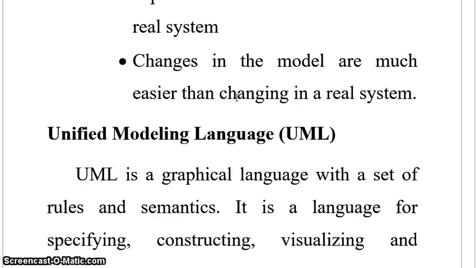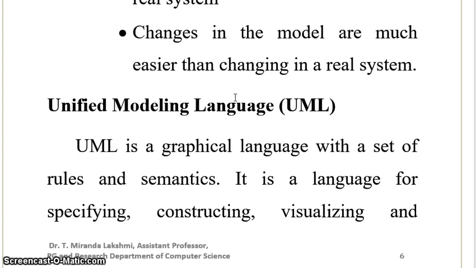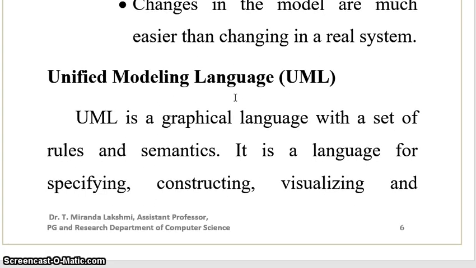Now we can get into Unified Modeling Language, that is UML. In the previous classes, we have seen what modeling actually is. Now we are going to see what UML actually is. Unified Modeling Language is a graphical language. It is not a programming language like C or C++.